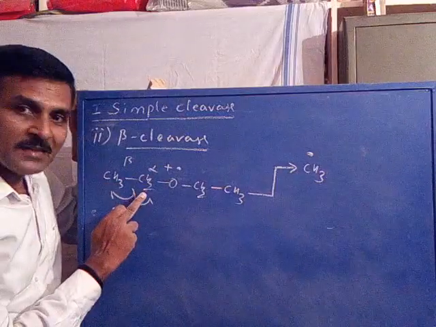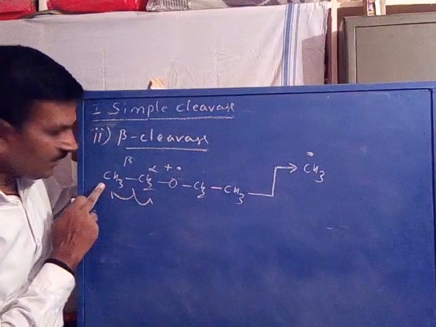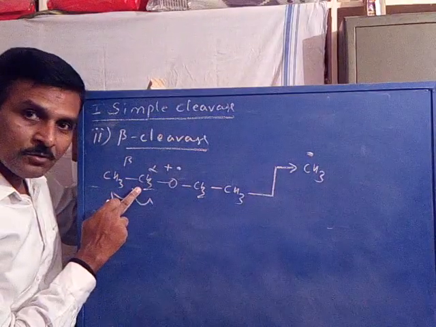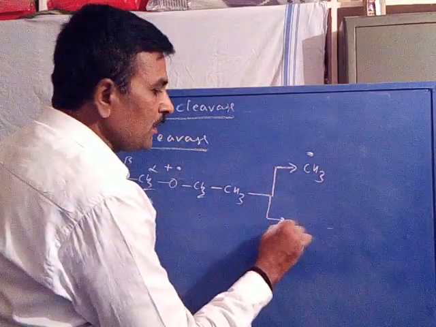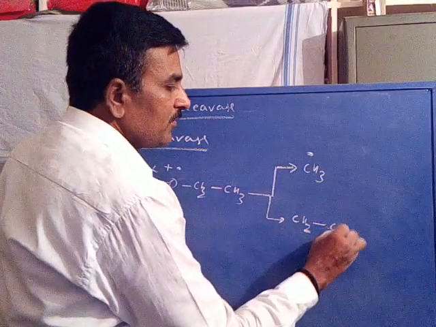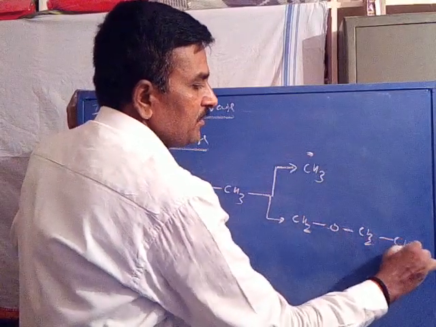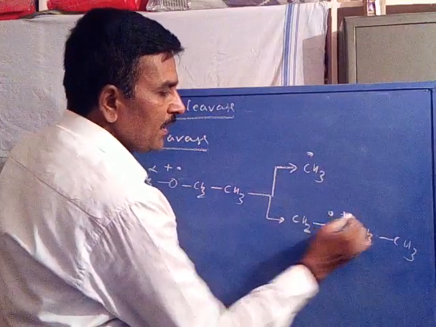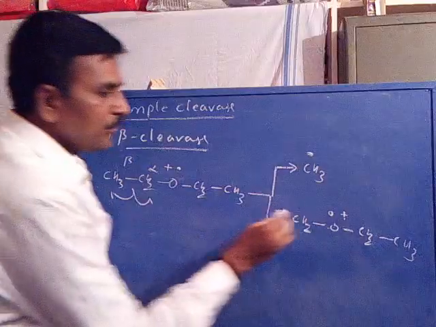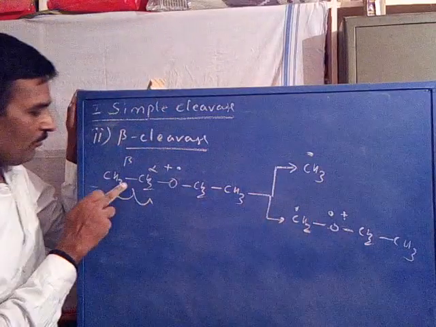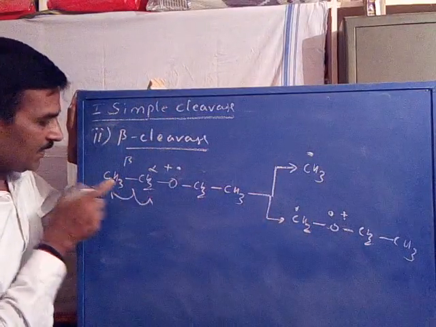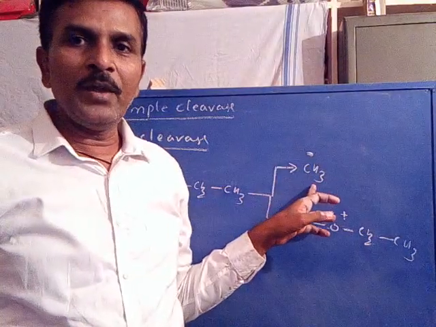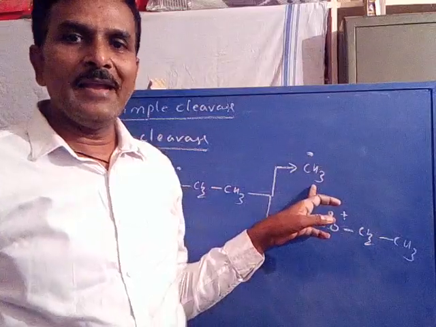Now, the other fragment, one electron is taken away by the CH3 group, one electron remains on the CH2 carbon, so that we get CH2, oxygen, CH2 and CH3. Now this has a radical and an ion site here. Now this is one electron. When this bond is cleaved homolytically, one electron is taken away by the CH3 group and eliminated as a methyl radical.